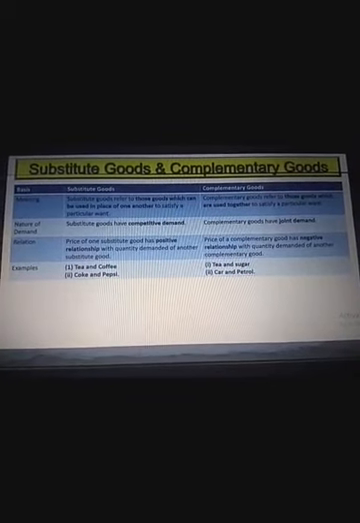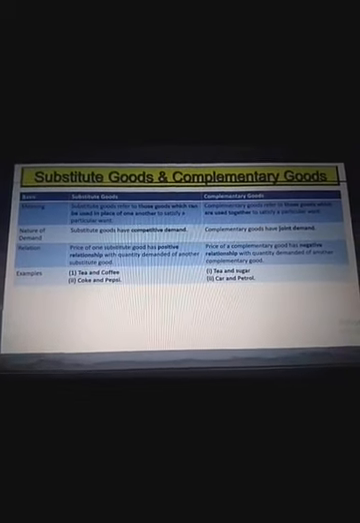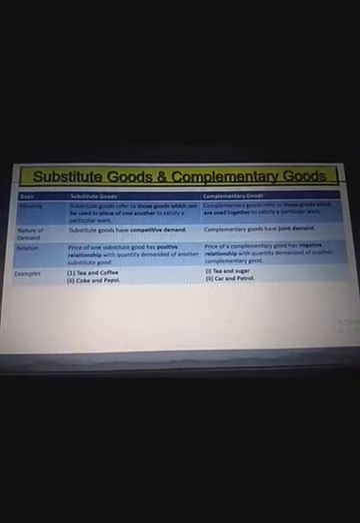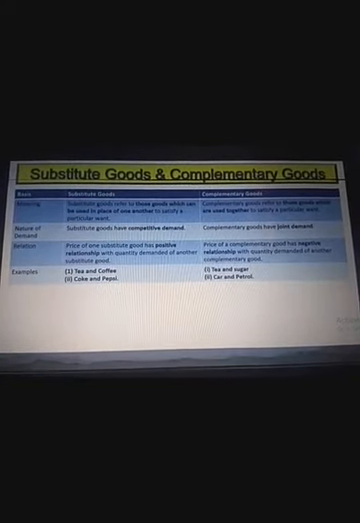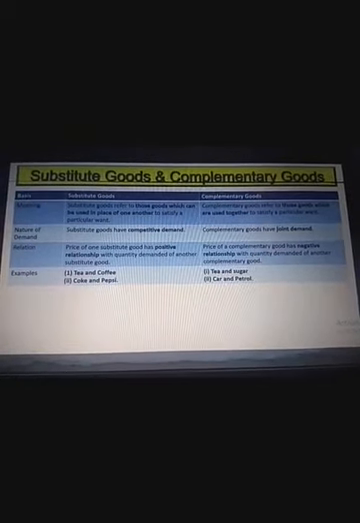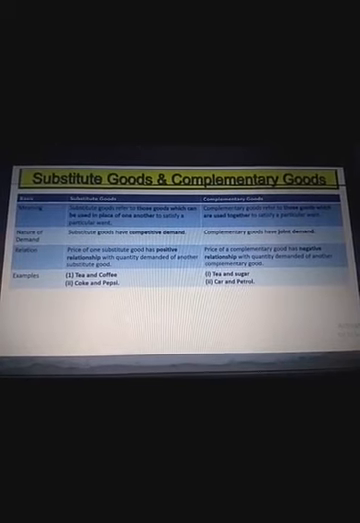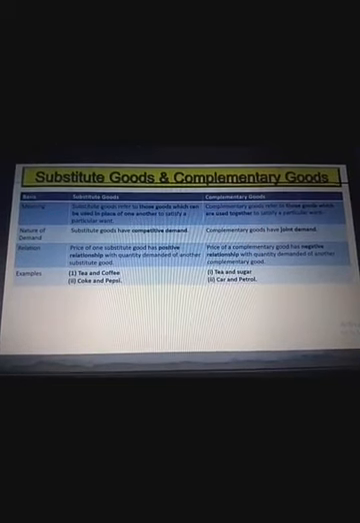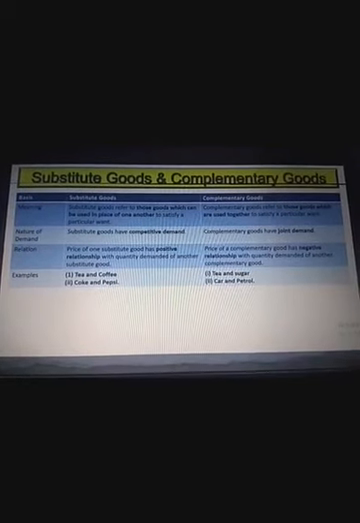In case of substitute goods, there is a positive relationship. As I explained earlier, if the price of a substitute good rises, the demand for the given good will rise. And in case of complementary goods, if the price of a complementary good rises, the demand for the given good will fall. So it has a negative relationship. Examples are mentioned: tea and coffee, Coke and Pepsi, tea and sugar, car and petrol.